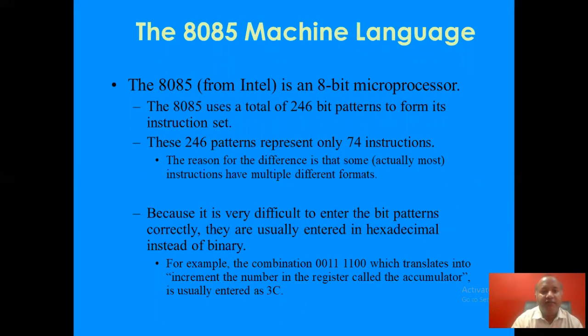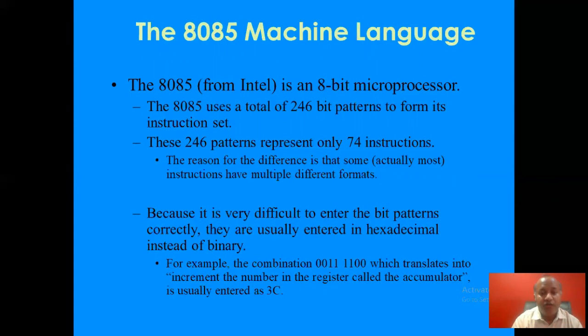8085 machine language. 8085, as you all know, is an IC from Intel. It is an 8-bit microprocessor. The 8085 uses a total of 246 bit patterns to form its instruction set. These 246 patterns represent only 74 instructions. The reason for the difference is that some instructions have multiple different formats.